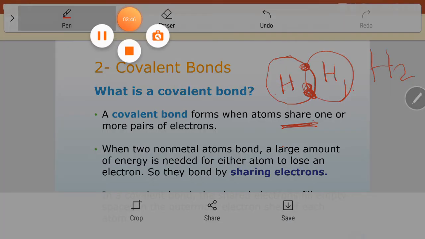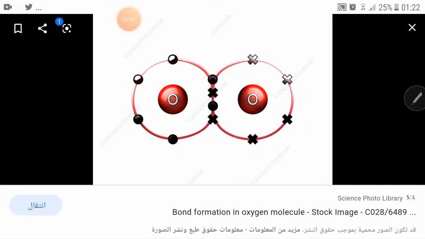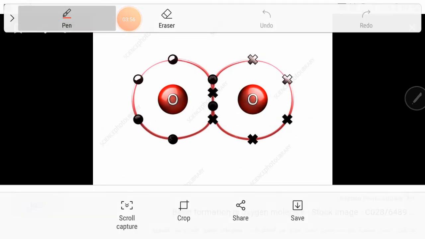I will give another example. This is an example about O2, the oxygen molecule. This is a special type of molecule that is made of the same type of atoms, only for gases.